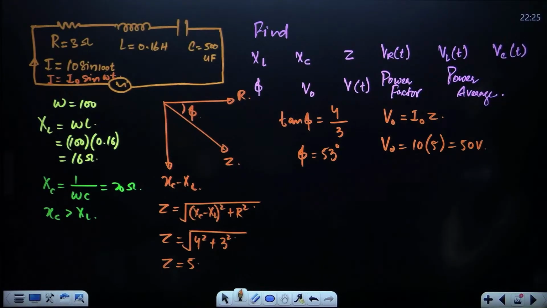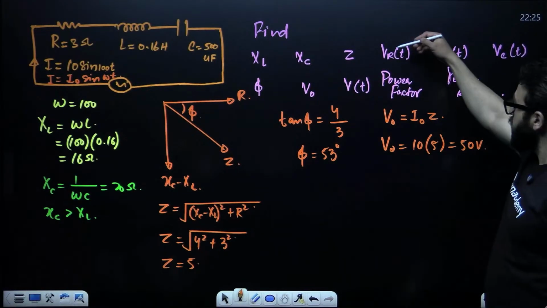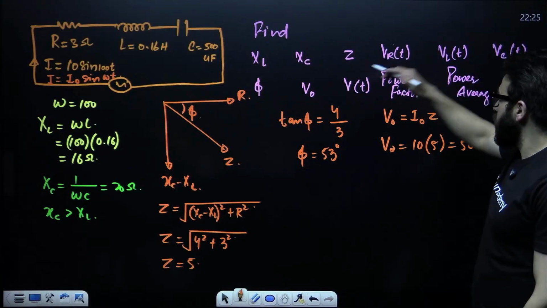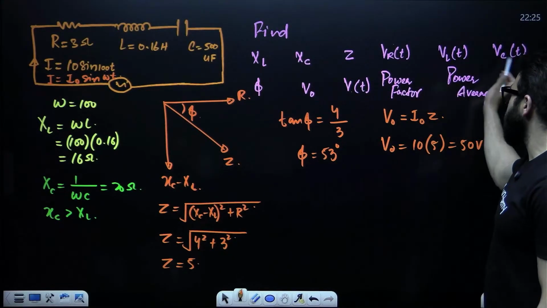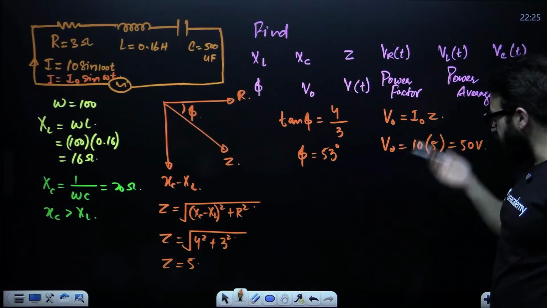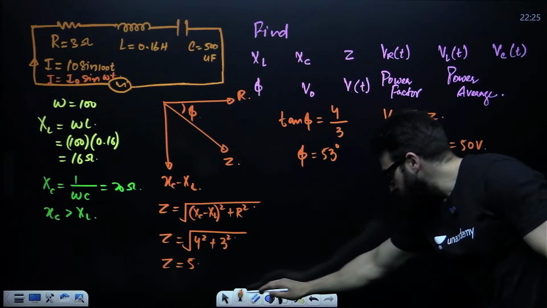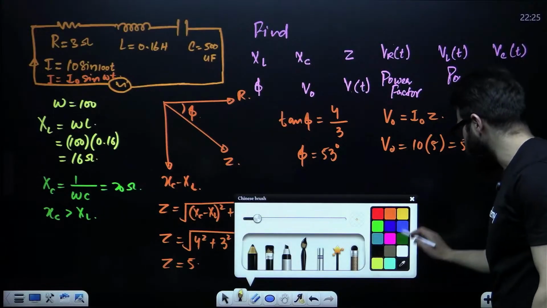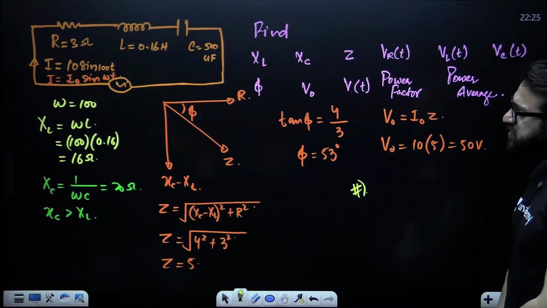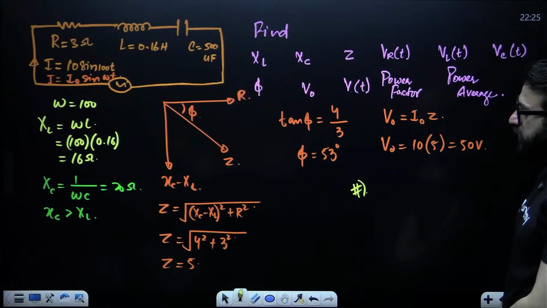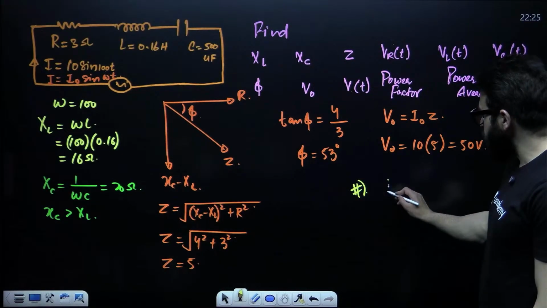Okay, cool. Now, this one, first V of t. This one is not mandatory, but still I can show you. I'll show you one, and the rest of the equations you'll be creating from your end. Now see, guys, take a look. What is the equation of current?